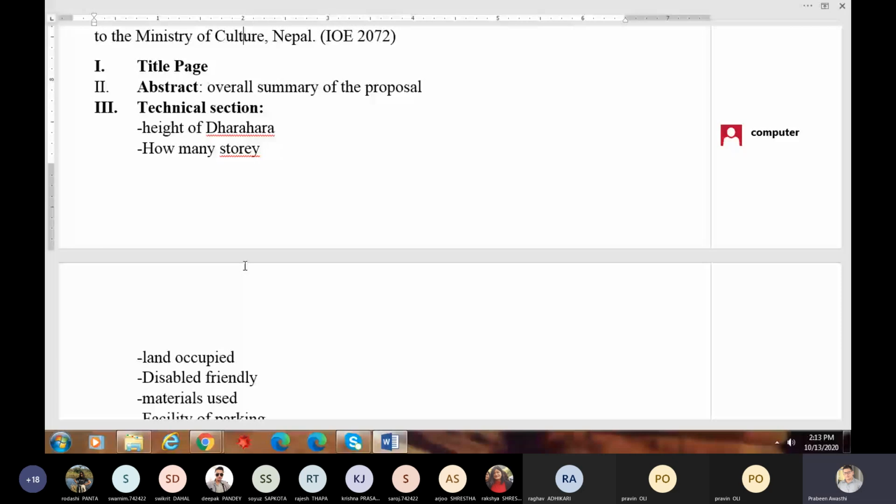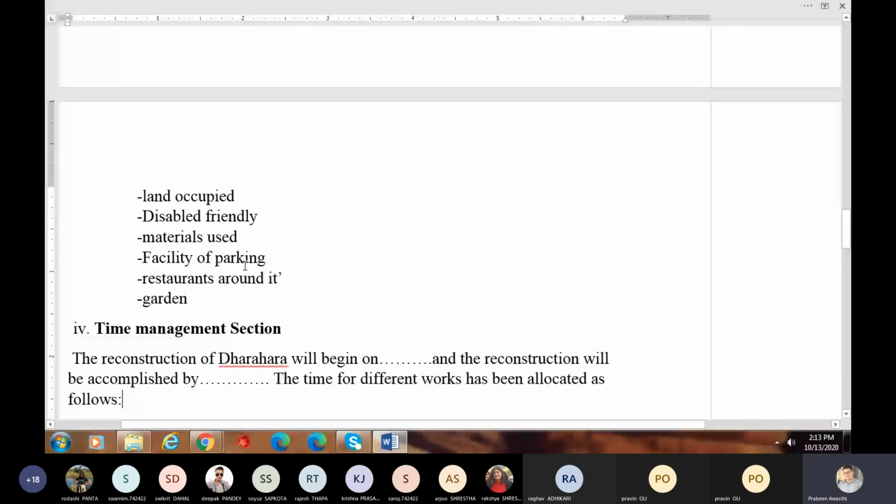Old Dharara was not disabled friendly, but new Dharara will be disabled friendly. Old Dharara was built by using these materials, but we will be using these things to build new Dharara. There will be facility of underground parking in new Dharara.